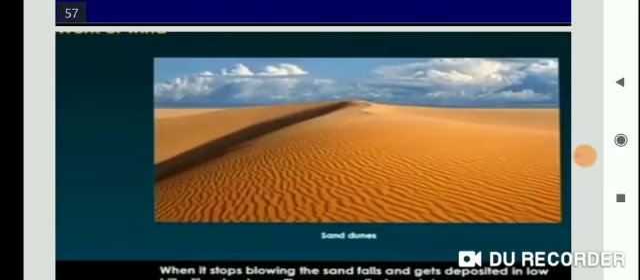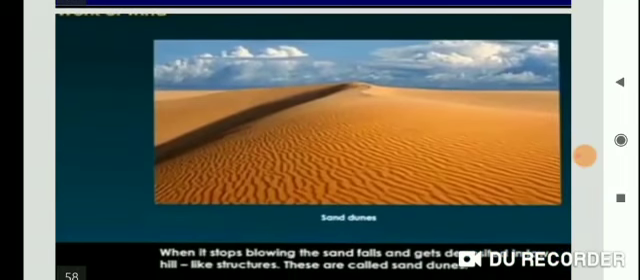See, students, sand dunes. When the wind stops blowing, the sand falls and gets deposited in low hill-like structures, and these are called sand dunes.